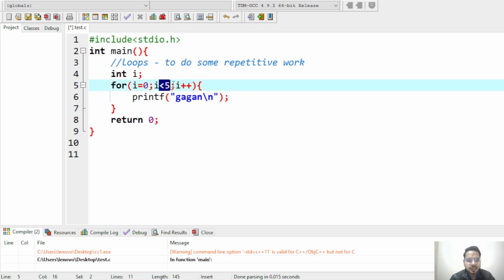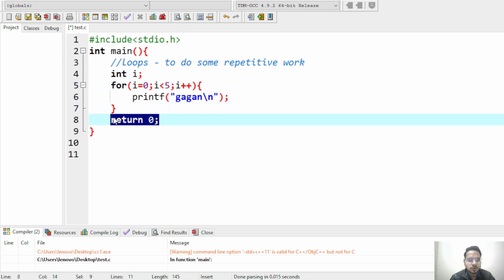So when I becomes 5, now this condition is false. So we will come to the statement after this for loop. Since we don't have any print statements, we have just simply written 0. So our program will end.